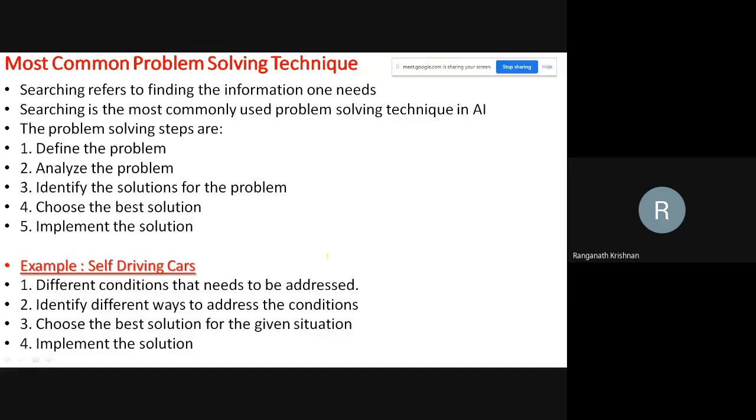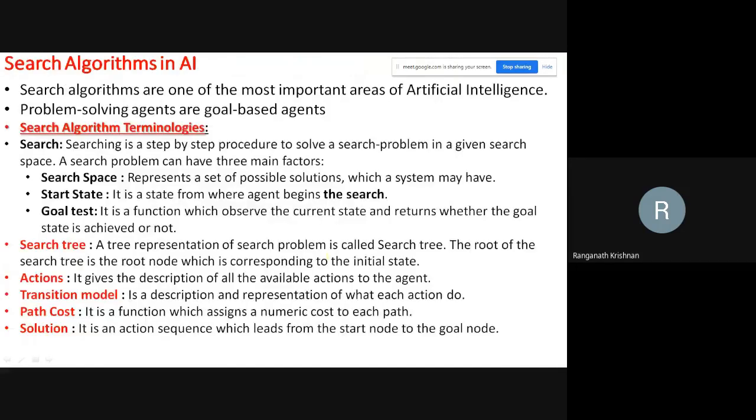I need different ways to address the conditions. I need to choose the best solution and obviously get it implemented. Some of the search algorithm terminologies are the search space, start state, where does it start? What is the goal? Search tree is how it's going to traverse the path, what action it's going to take, what is the cost of the path, what is the solution.